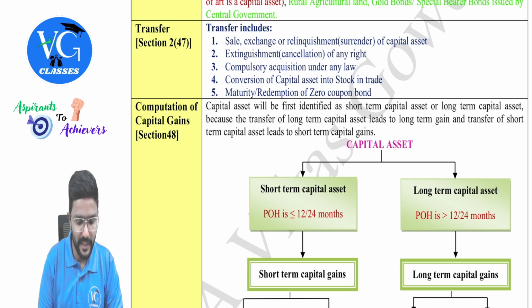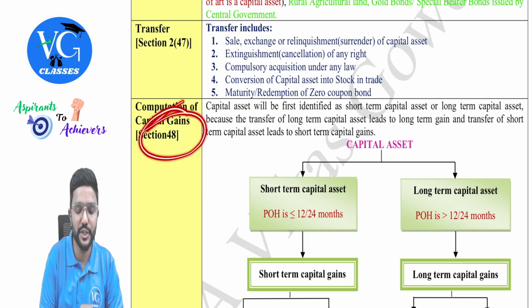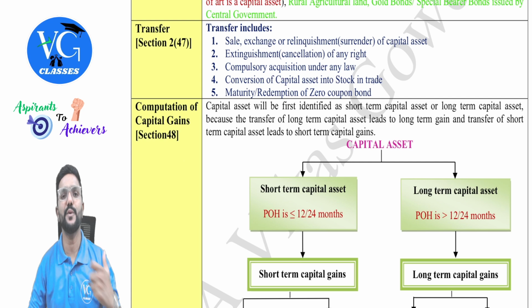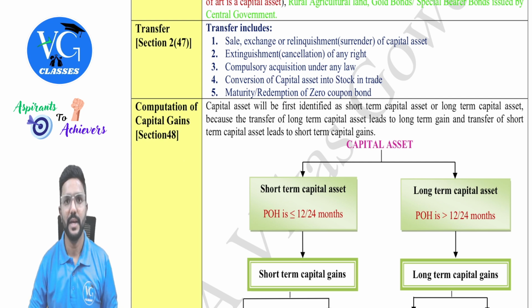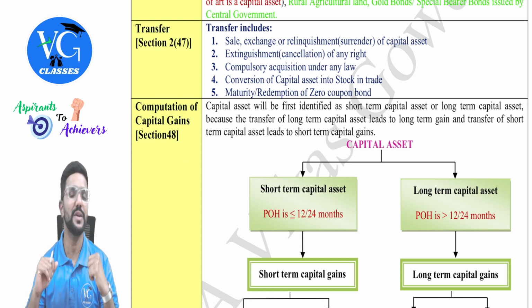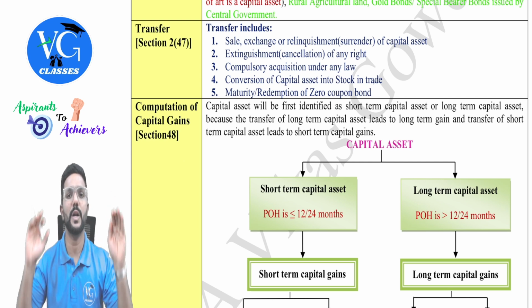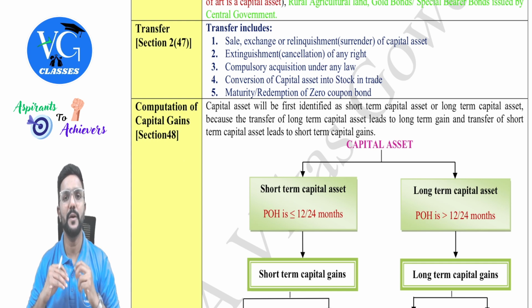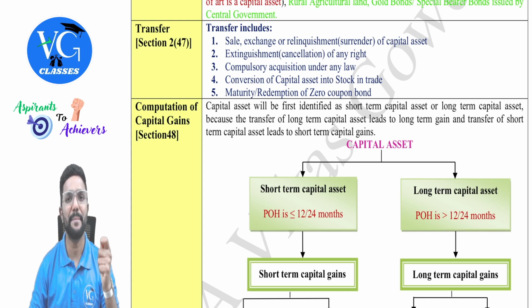Okay, fine. Then coming to the format given in section 48, how do we compute the capital gains income? Guys, whenever there is a capital asset and whenever there is a transfer of a capital asset, our first task is to classify whether the capital asset is short term or long term. Sir, why? Because if there is a transfer of a short term capital asset, I need to compute short term capital gain.